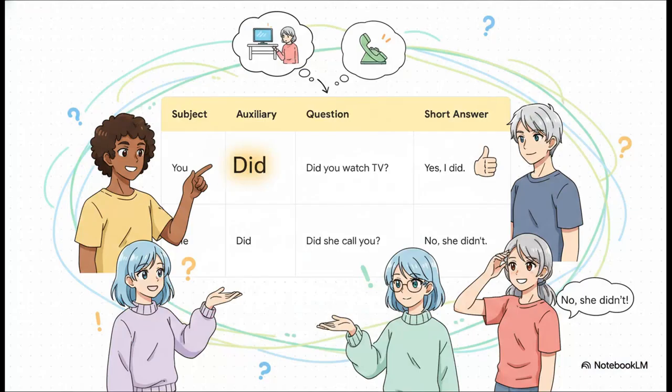So, what about the past? Well, it actually gets even easier. We just use the helper "did" for everybody. It doesn't matter if the subject is you or she or they, it's always "did." And just like with "does," the main verb always goes back to its base form. So "she called" becomes "did she call?"